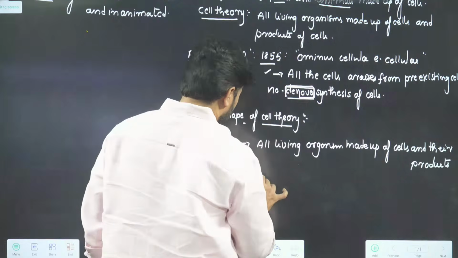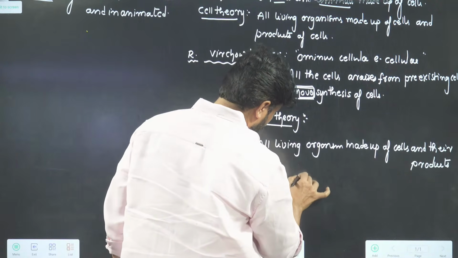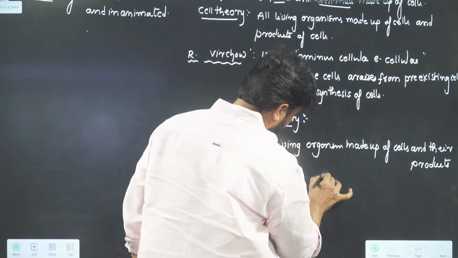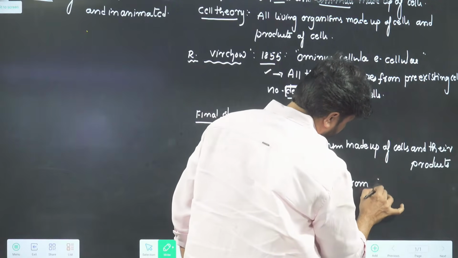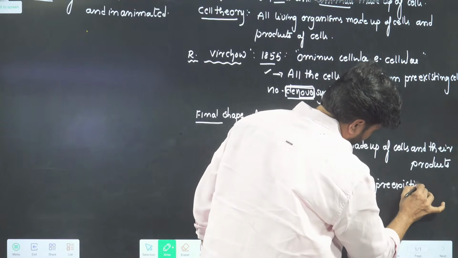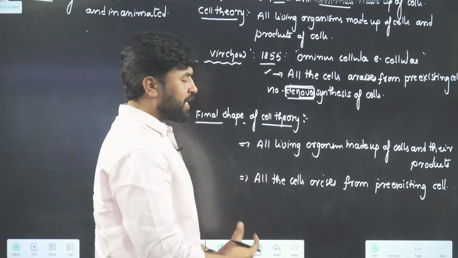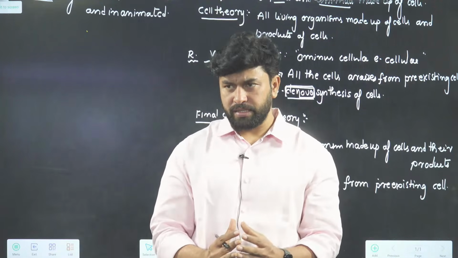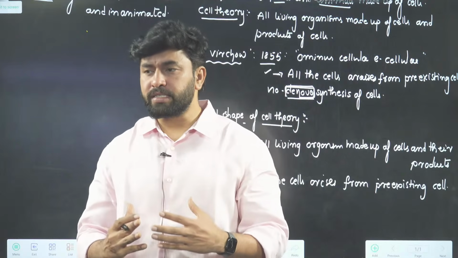Next, all cells arise from pre-existing cells. Which means no cell can be newly synthesized. Every cell arises from an already existing cell.